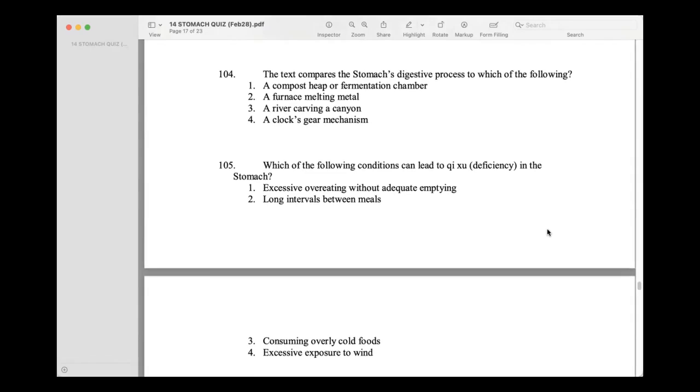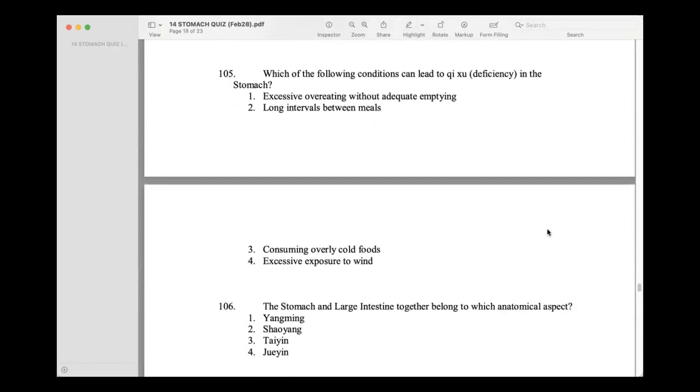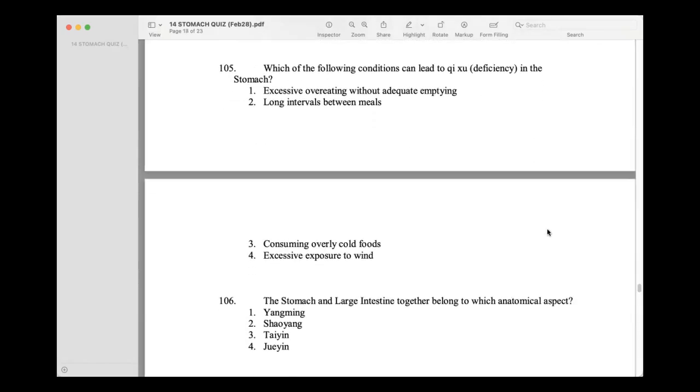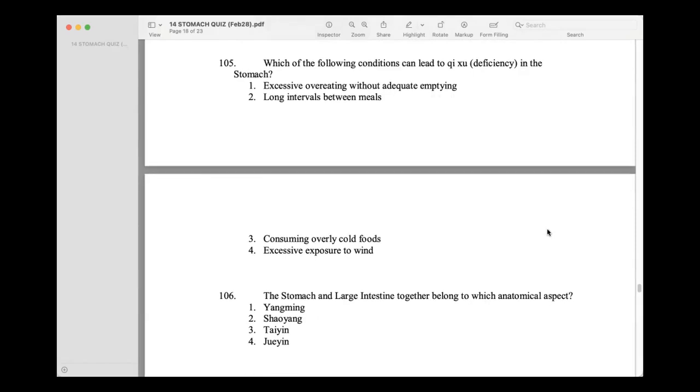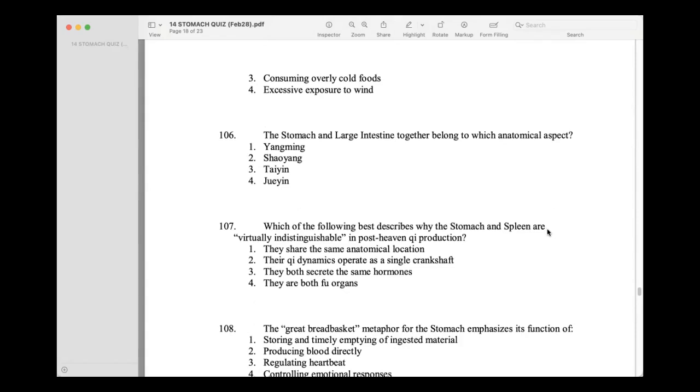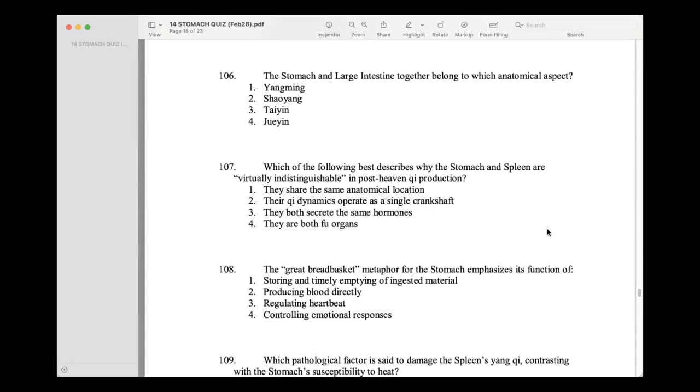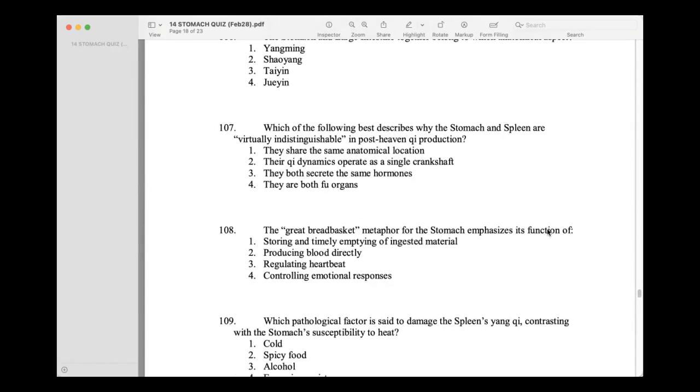A compost heap or fermentation chamber. Which of the following conditions can lead to qi deficiency in the stomach? Long intervals between meals or fasting. The stomach and large intestine together belong to which anatomical aspect? Yang Ming. Which of the following best describes where the stomach and spleen are virtually indistinguishable in post-natal qi production?